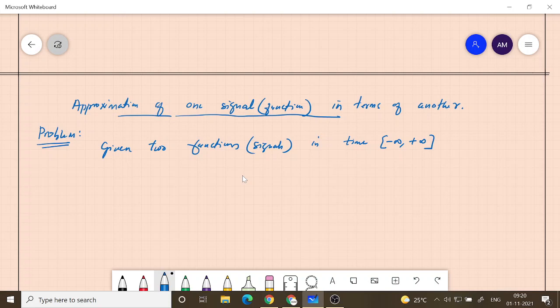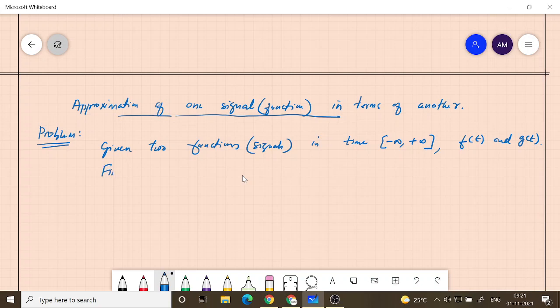Let's say given two functions or signals in this domain, say f of t and g of t. So both are defined in the same interval from minus infinity to plus infinity.